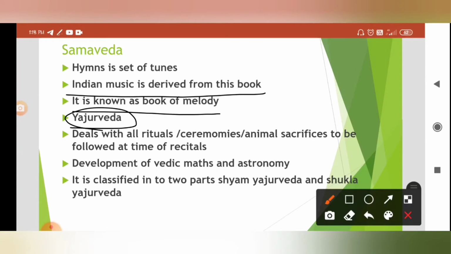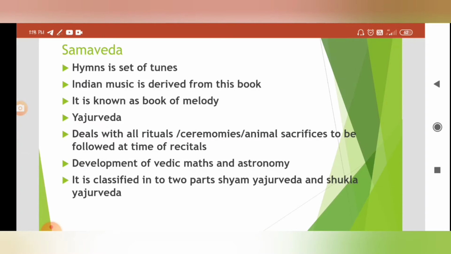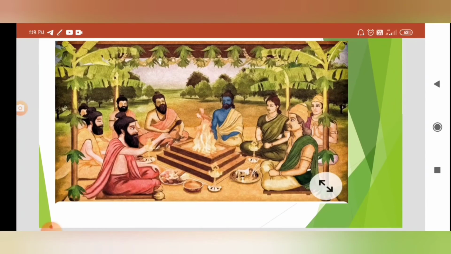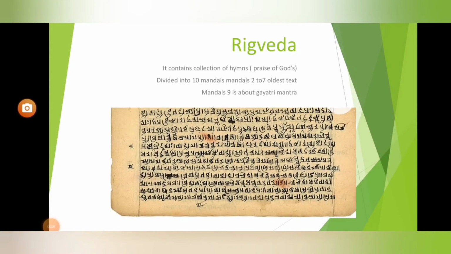Next is Yajurveda. Yajurveda deals with rituals, ceremonies and animal sacrifices to be followed at the time of recitals. The development of Vedic maths and astronomy is also seen in the Yajurveda. It is generally classified into two parts, Shyama Veda and Shukla Veda, that you have to remember. The Vedas were classified mainly into four types: Rig Veda, Yajurveda, Samaveda and Atharva Veda. They were further subclassified, which we'll discuss later in detail.